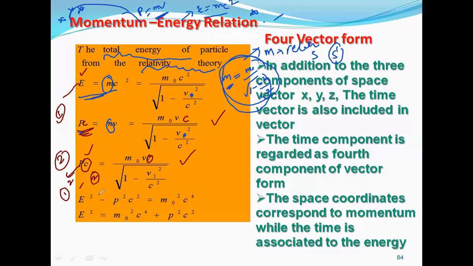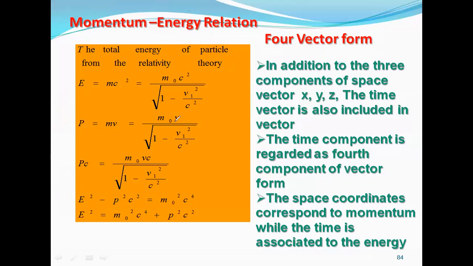How do we get it? First, I'm going to square this. I'm going to clear first. So when I square this, what am I going to get? See here, E square minus P square c square. First you square this. When I do the square, tell me, guys, E square is equal to m naught square c power 4 by 1 minus v square by c square.